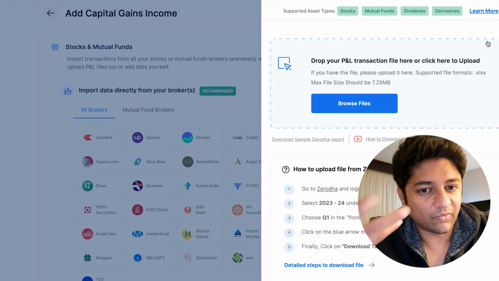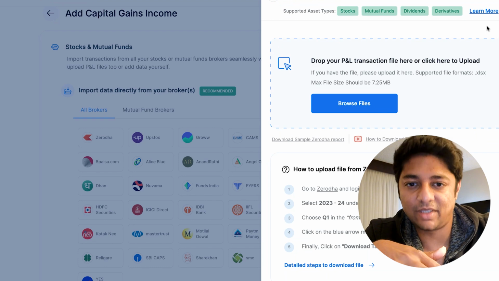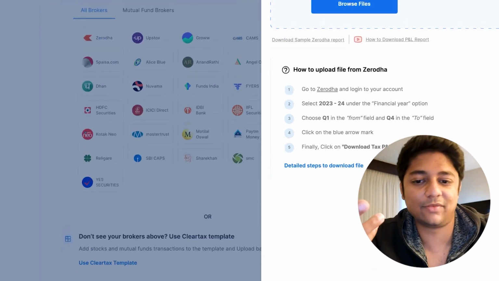So basically filing your taxes becomes very easy when you do something like this, and also it's a one-stop shop, so it becomes even more easy for all of you guys to do it.